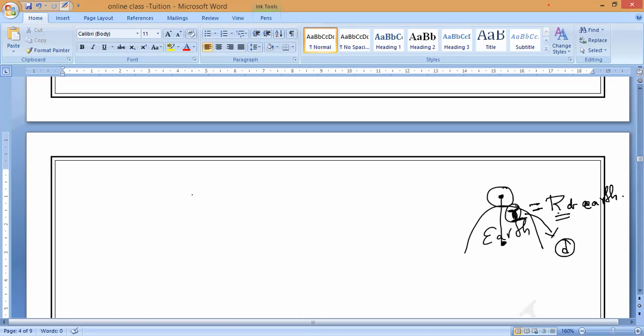So what is the formula? Small g is equal to capital G into capital M divided by R square, where R is equal to capital R, so capital R square. Please write it down. That is what you have to remember. Any doubt in this?